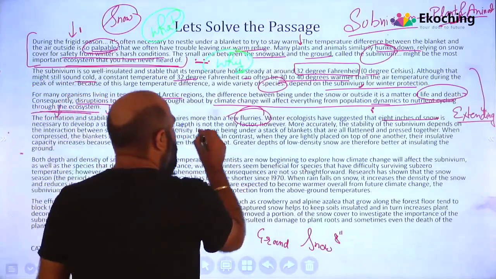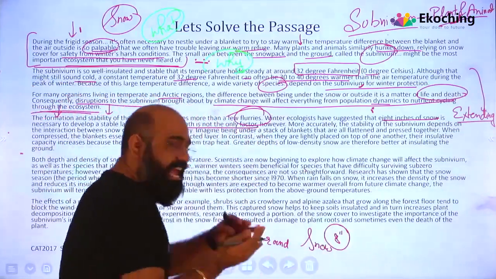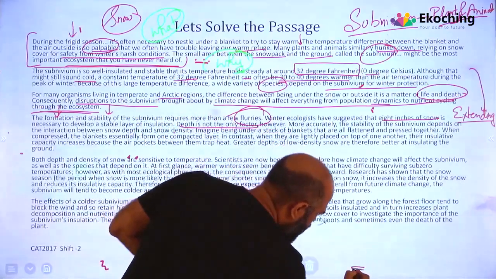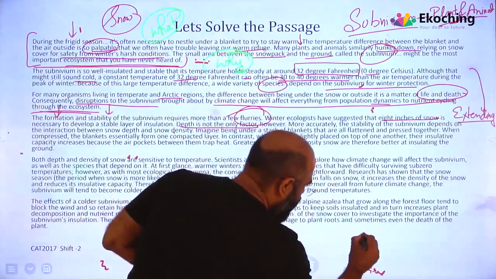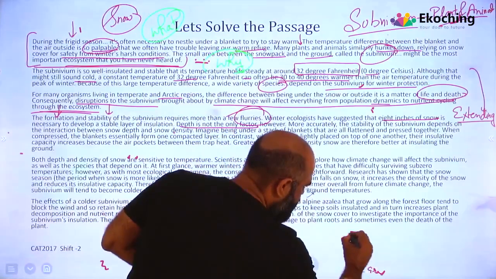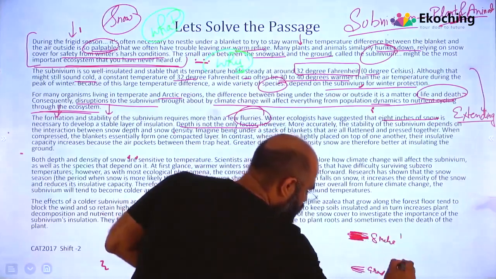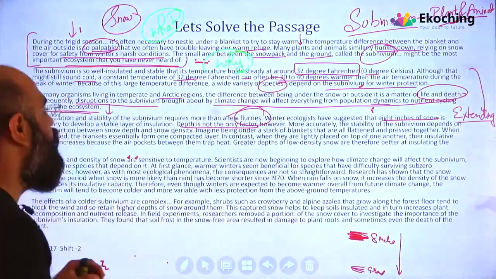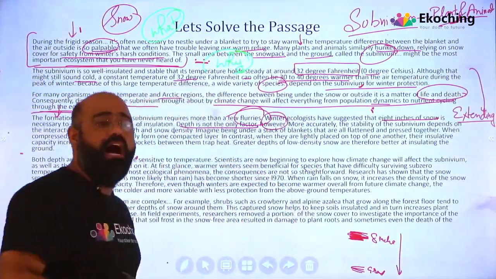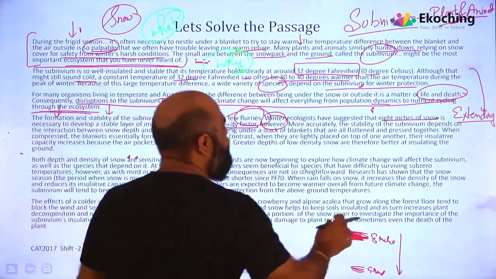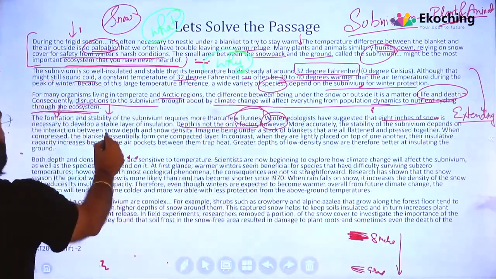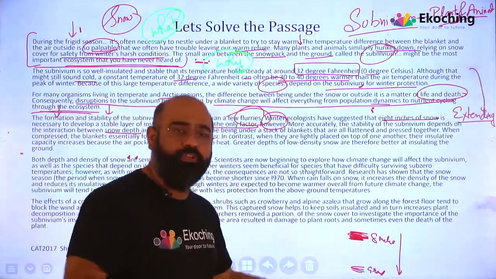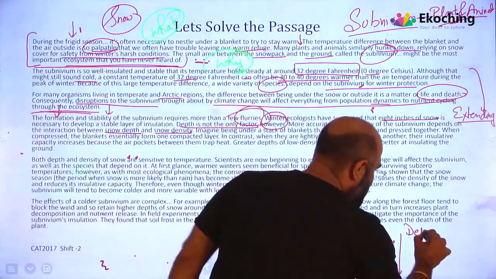Depth is not the only factor. When we are talking about 8 inches of snow, we are talking about the ground here, and 8 inches of snow above it. So that's the depth we are talking about. So depth is not the only factor. However, as I said, you have to be very cautious when you see the word however. However, more accurately, the stability of the subniveum depends on the interaction between snow depth and snow density. It should not only be the depth, it should also be the density.